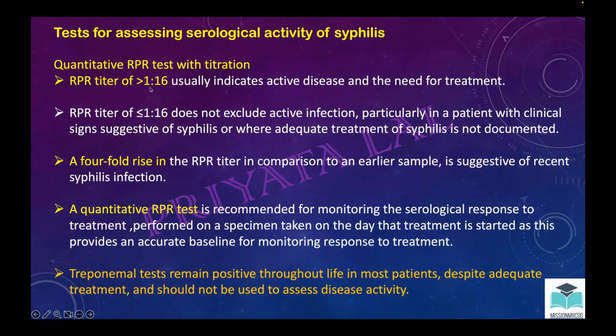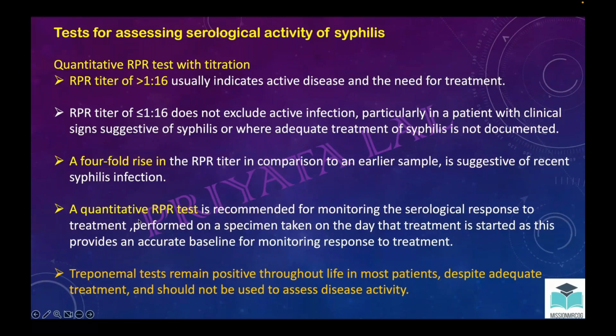Okay, but this RPR can be positive in low titers, even in treated people also. In that situation, they will look at the titers. If there is a fourfold rise in comparison to the sample taken earlier, because the second sample is taken within a gap of 2 weeks, then it will be a recent infection. Apart from this, if they want to see the serological response to the treatment, they will do a quantitative test.